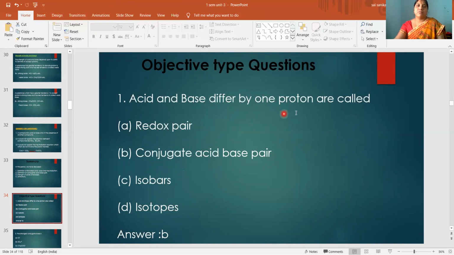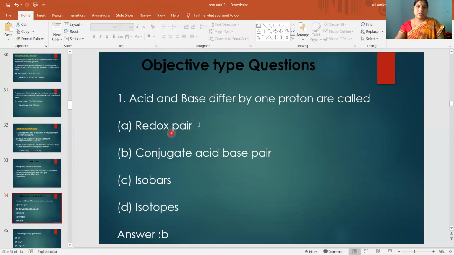Acid and base differ by one proton are called. Just now we studied this. So what is the option here? A redox pair, B conjugate acid base pair, C isobars, D isotopes. So what is the answer? Conjugate acid base pair.